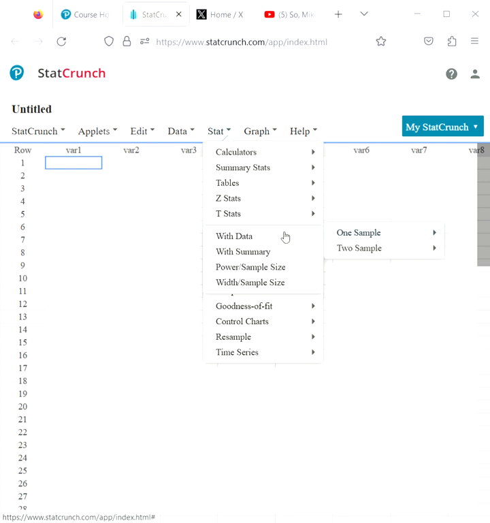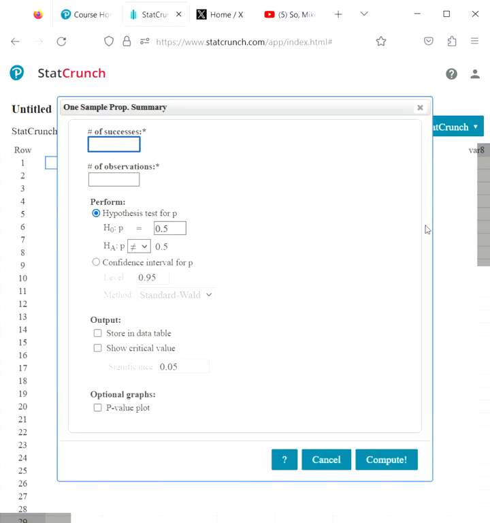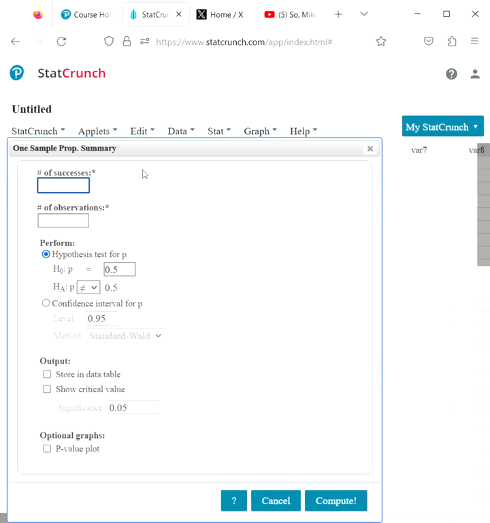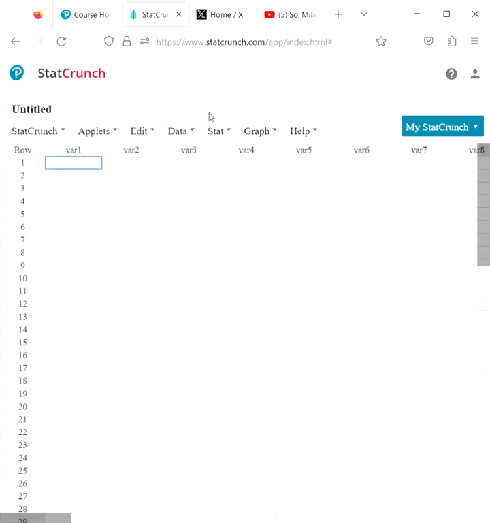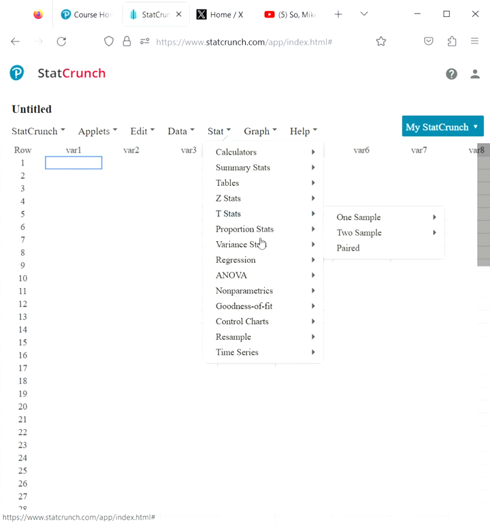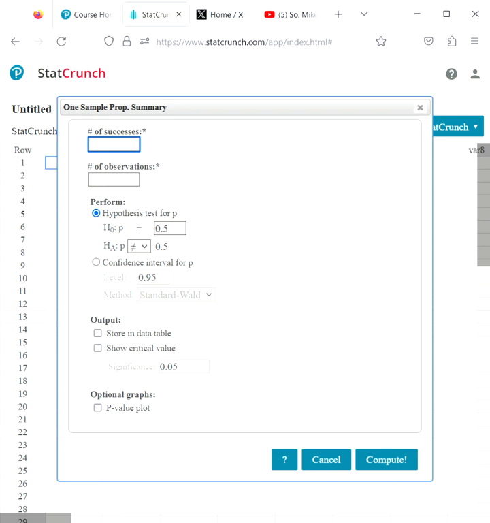One sample with summary. This right here is only a summary. From my understanding, I'm going to exit out of this real fast. Stat, proportion, one sample. If we were to go to data, it would have nothing more than a bunch of numbers. But it's a summary. It helps to summarize what is going on.